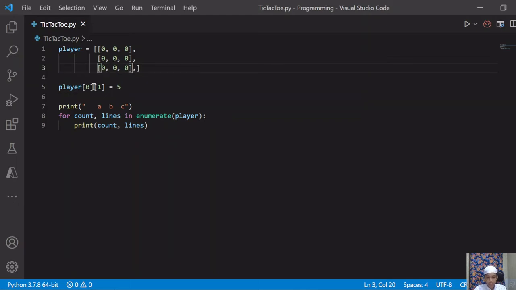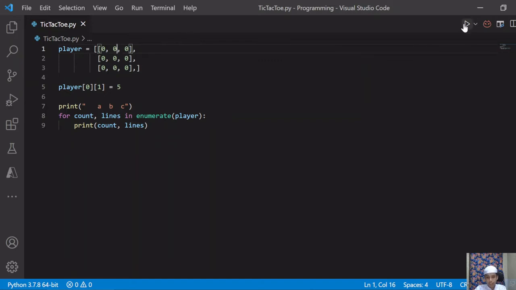So we have given player, the name of the variable, then the first item, this is the item of the list. So this is the 0th item, then in that list I want 1. As you can see here, this is the 0 and this is the 1, then in place of 1 I want 5.